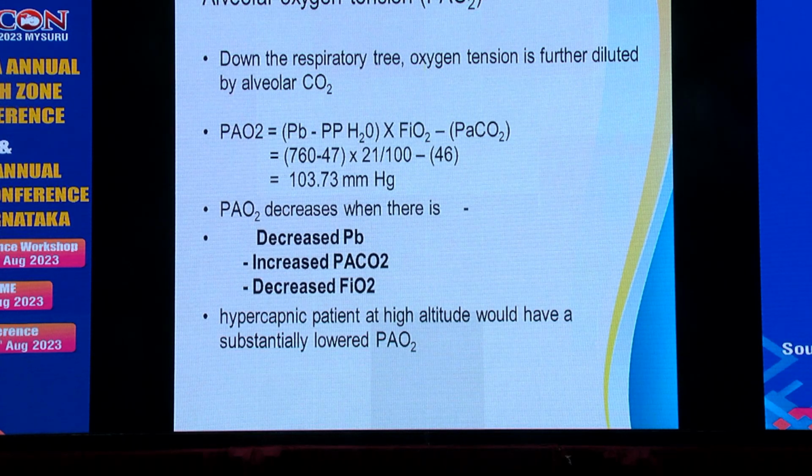So 760 minus 47 into 21 by 100 minus 46 comes to around 103 millimeter of mercury. PAO2 decreases when there is decreased barometric pressure, increased alveolar CO2, or decreased FiO2. So in a hypercapnic patient at high altitude, there would be a substantially lower alveolar oxygen tension.